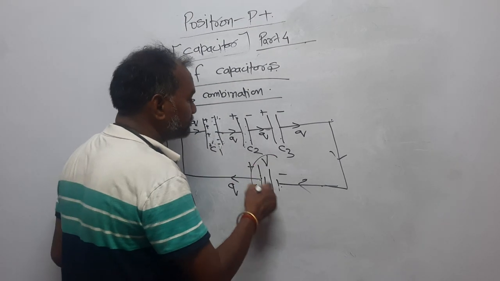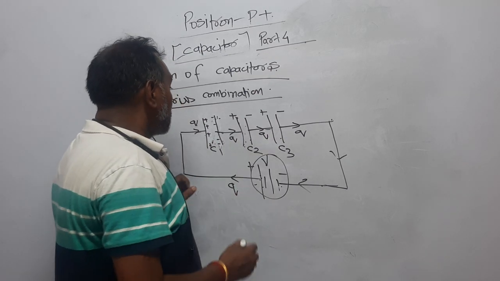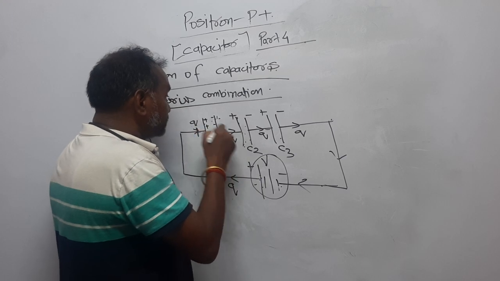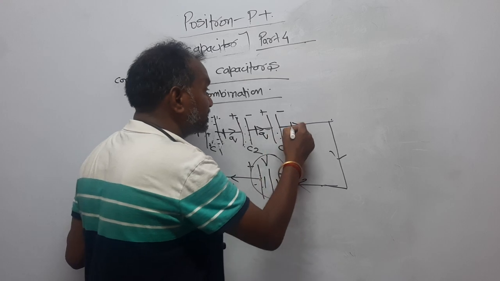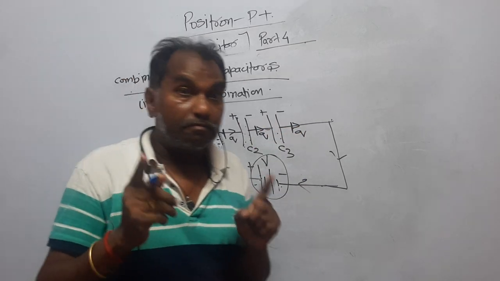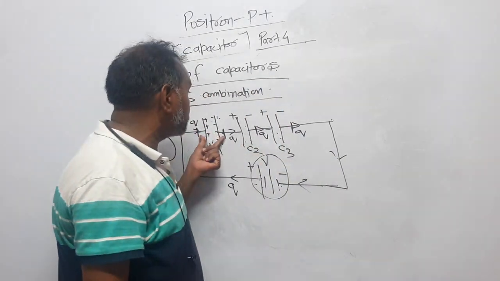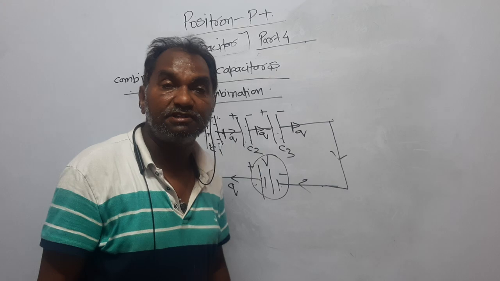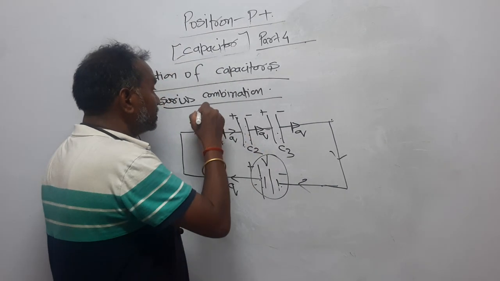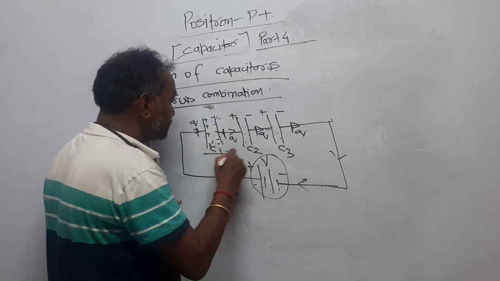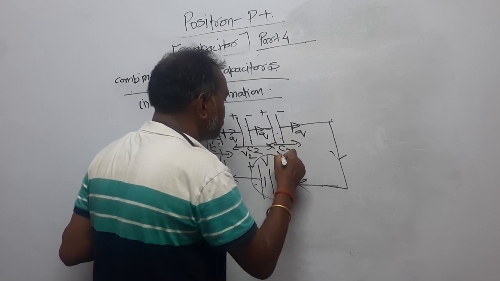Now, the potential of the battery is V. This potential will be divided among these. Look here. This capacitor is connected between these 2 points. This capacitor is connected between these 2 points. This capacitor is connected between these 2 points. So, what is potential difference? Difference of potential between the 2 points. These capacitors are connected between different points. That is why they have different potential differences. Let the potential difference be V1 for this, this has the potential V2 and this one has the potential V3.